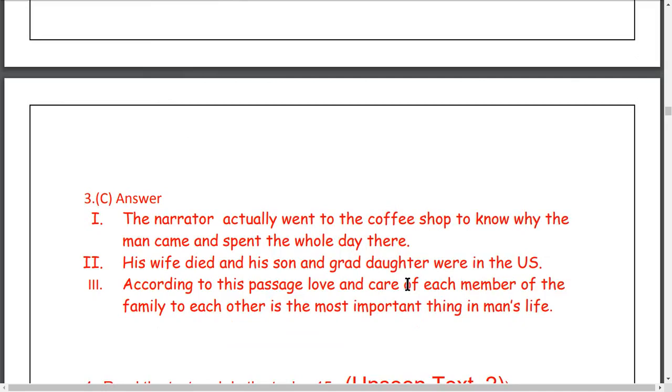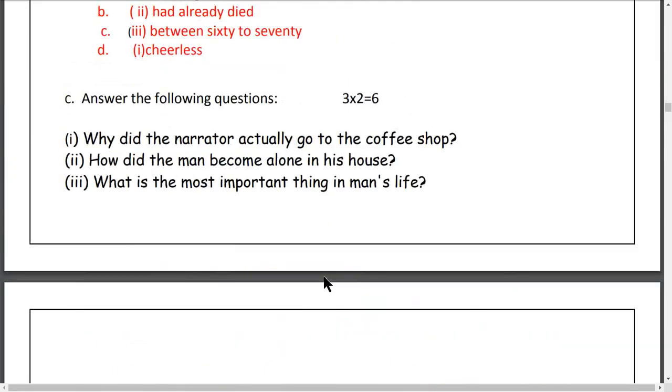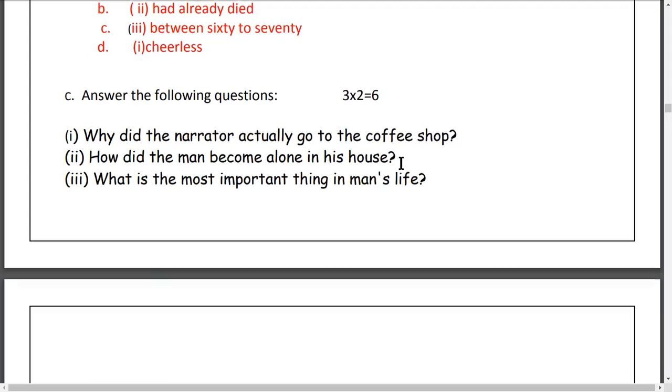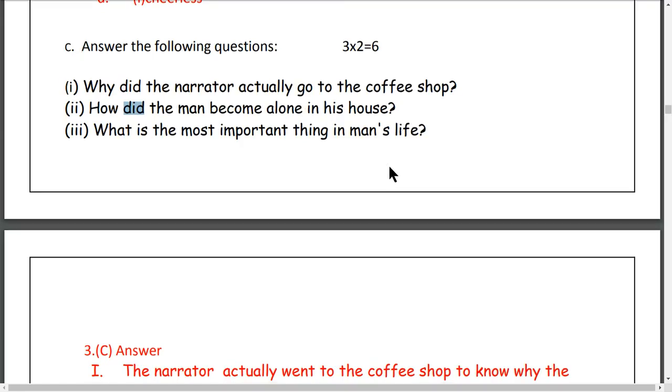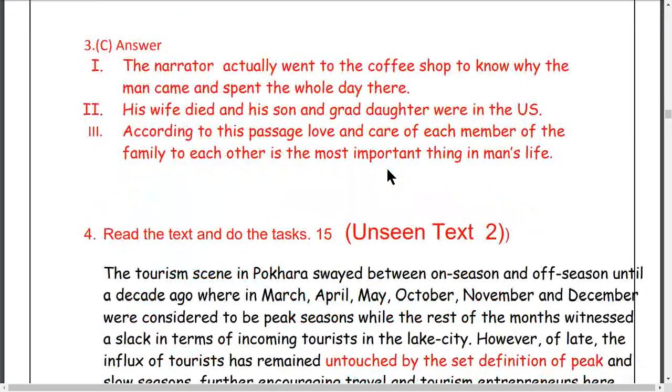Question number 2 here. How did the man become alone in his house? How did the man become alone, in past tense? Okay, start from here. The man became, not become, change to became. The man became alone in his house. Look, the man. Okay.